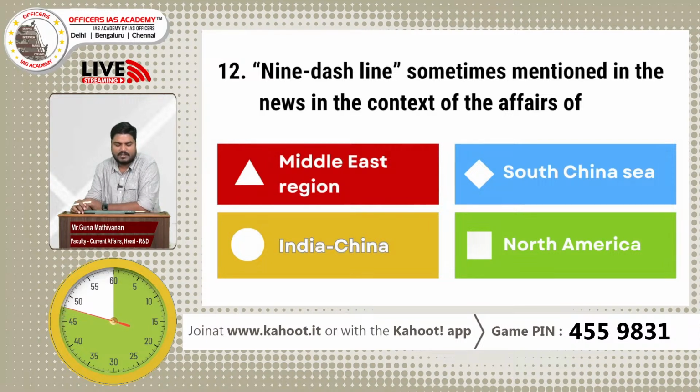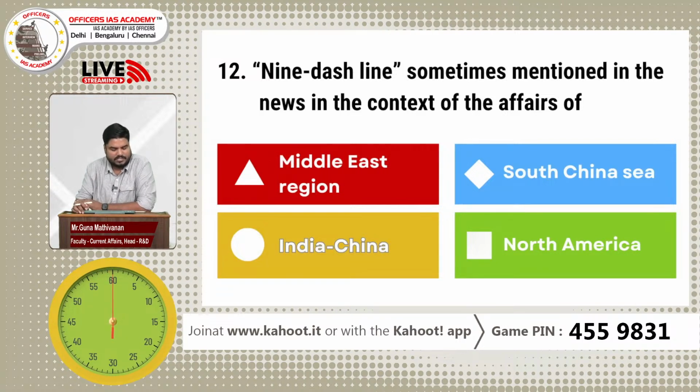What is this name? 9 dashed line. We have last 5 seconds with us.